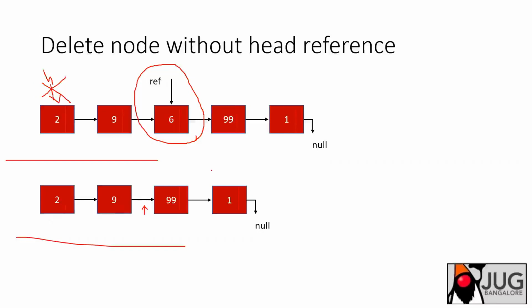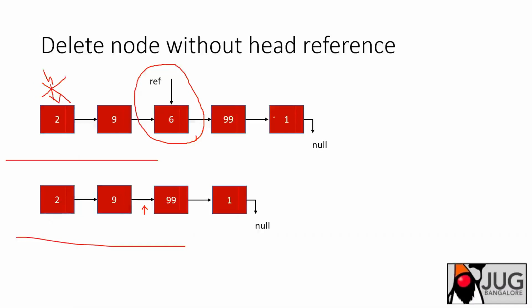In that case, what I'll do is my current element's next should point to the next element's next node. I have to get the next element's next pointer, that is 1, and node 6's next node should be 99's next node. So you mean to say this node's next is this one node? Yes, instead of 99, it should be changed to 1. So basically, if I have the reference node, reference dot next is 99.